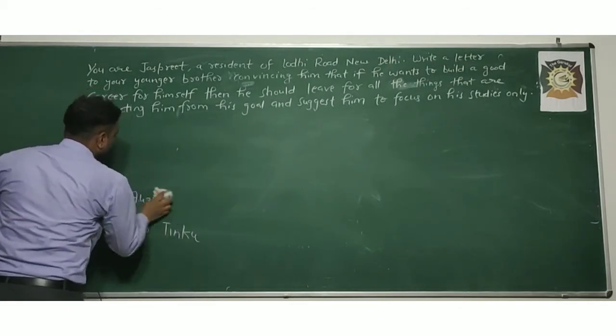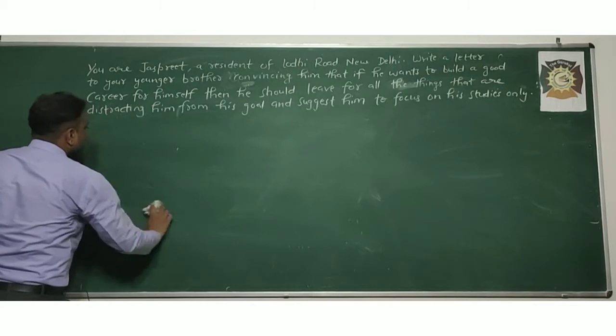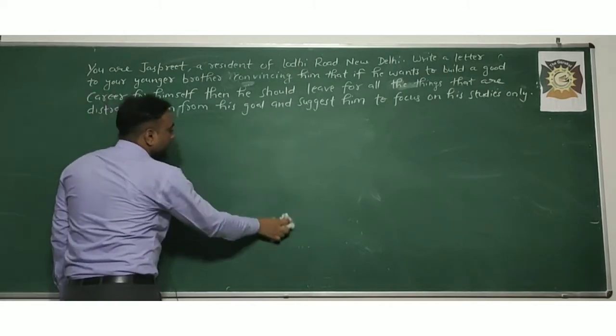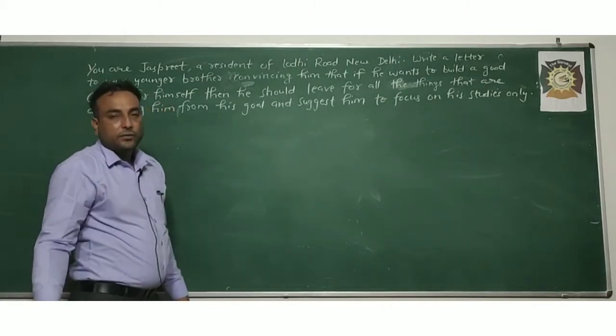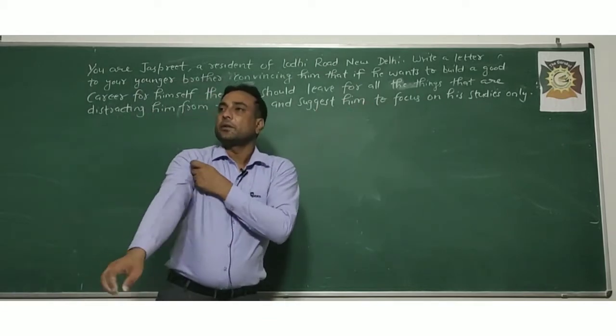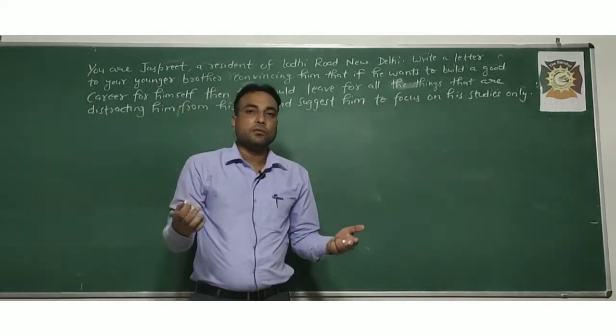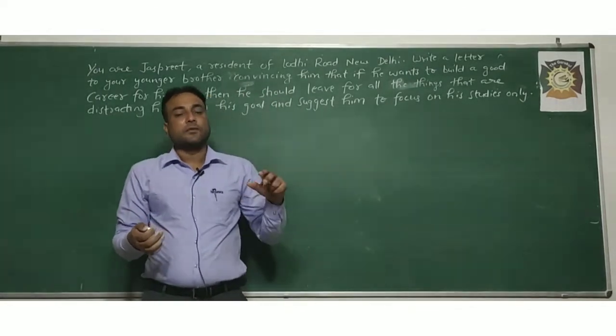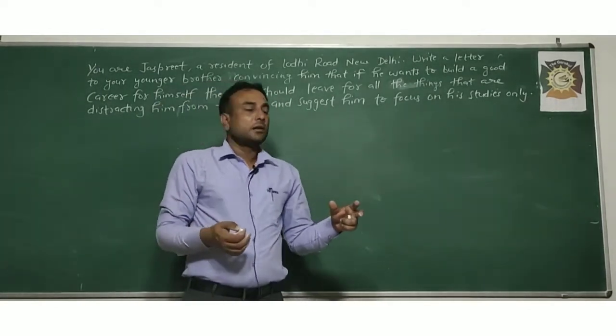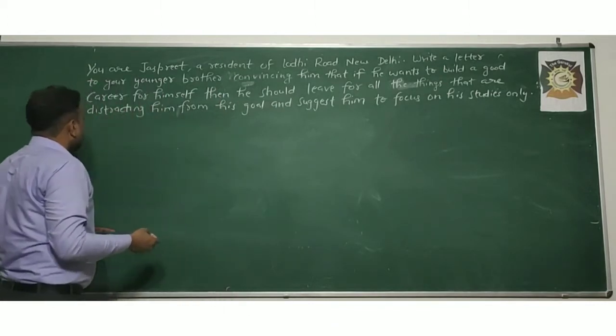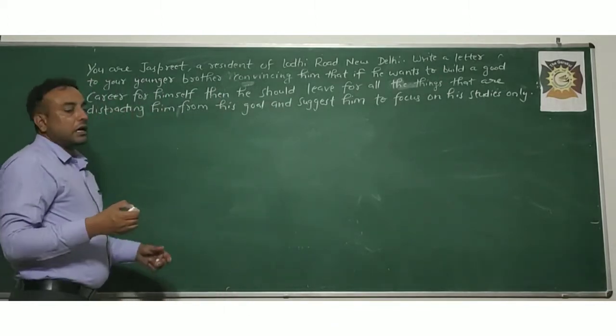First of all, I have told you that you have to write in a chatty tone. You have to write in a chatty tone, means you have to make the person to whom you are writing comfortable. And how to start it?